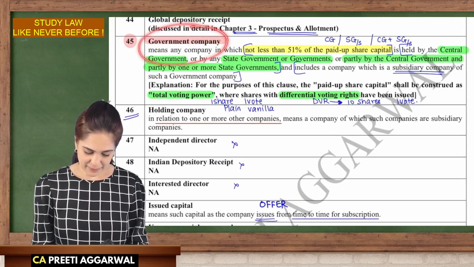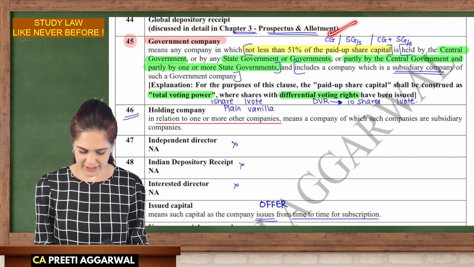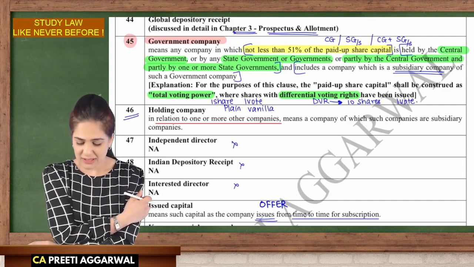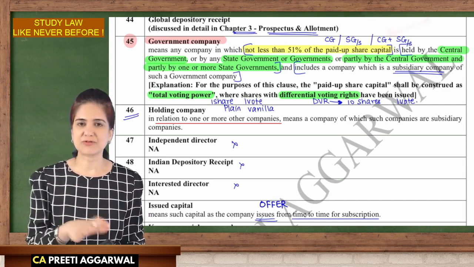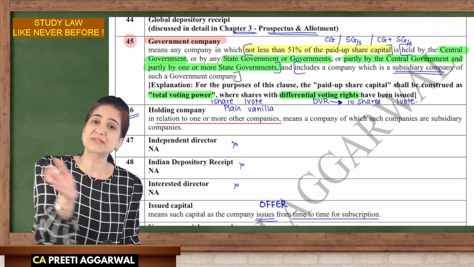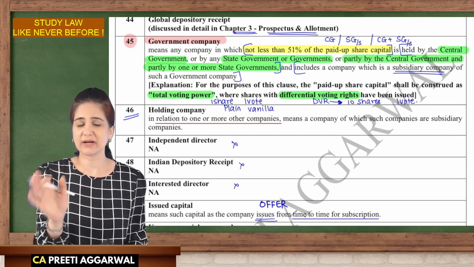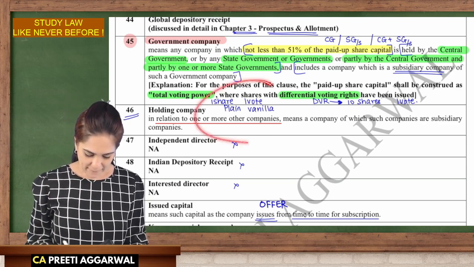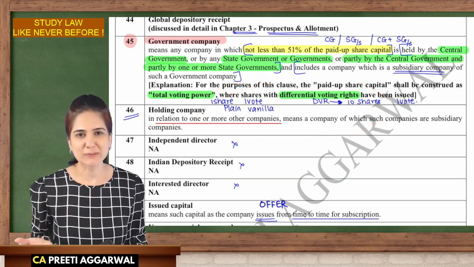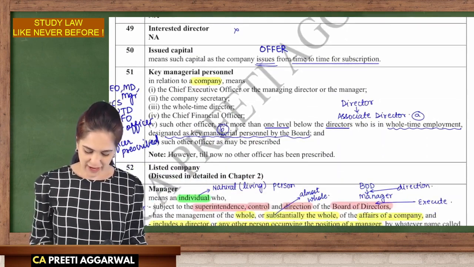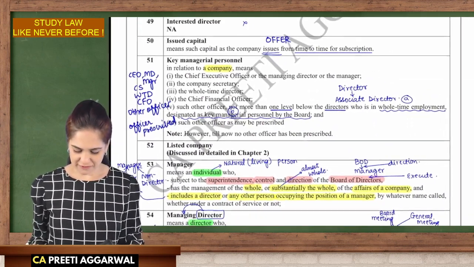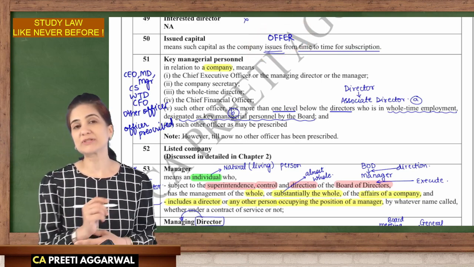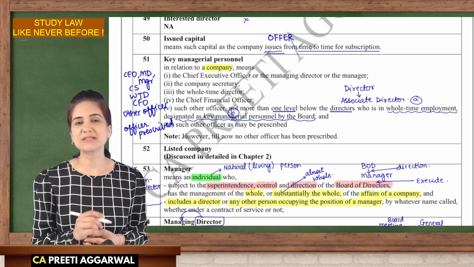Government company is a company in which at least 51% is held either by the central government or one or more state governments, or partly by central and partly by one or more state governments. Subsidiary of such government company is also a government company. It means the provisions of that government company will apply. Holding company: I am a holding company if you are my subsidiary. Issued capital means the capital which is offered from time to time. So this is offer.